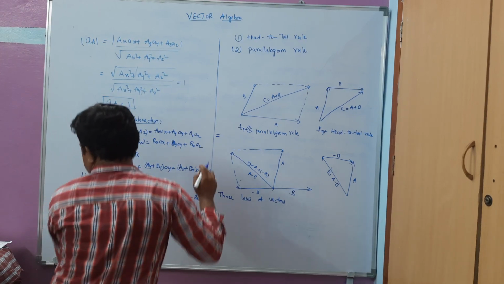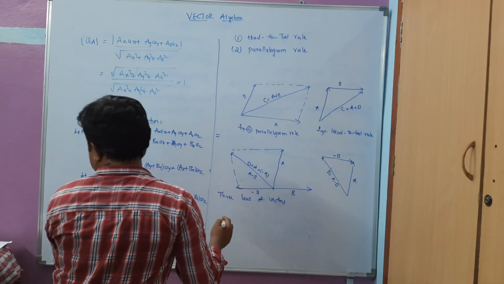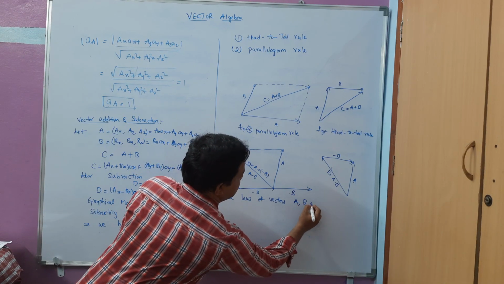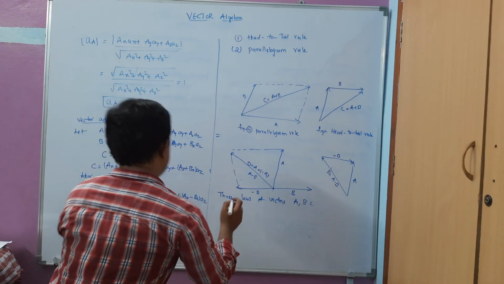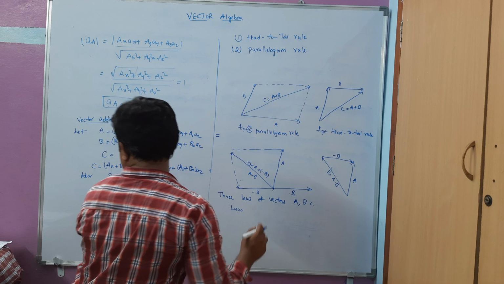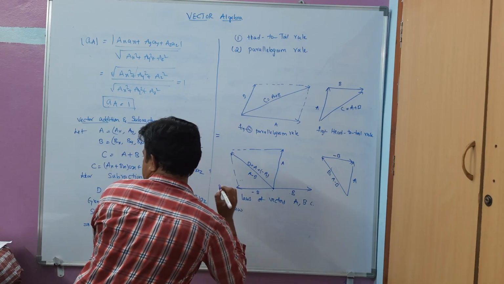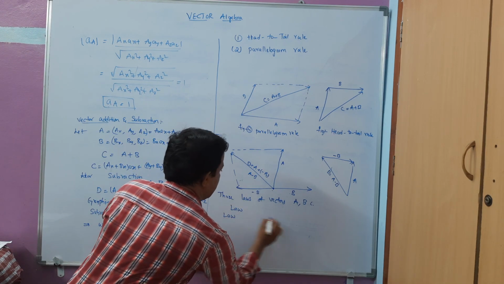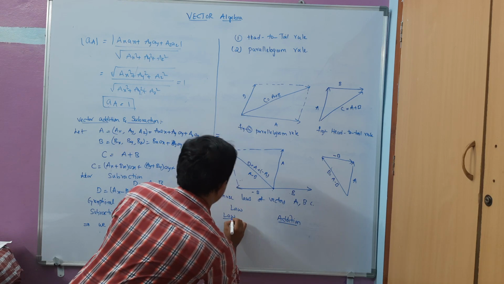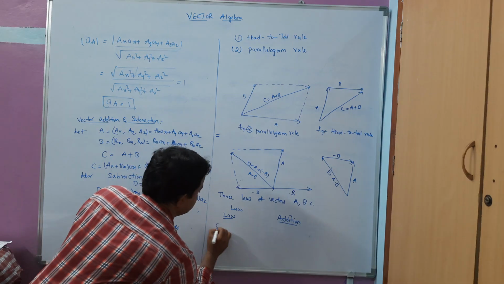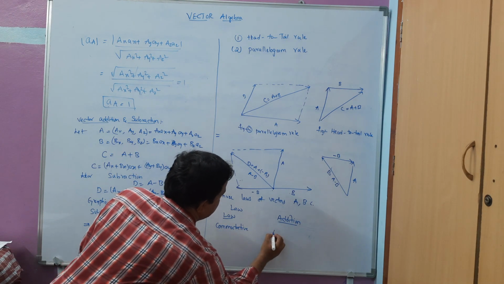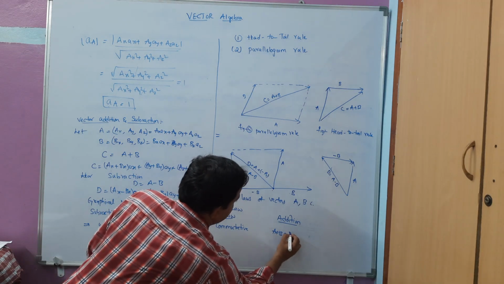Suppose we are having vectors A, B, C. Now I can have the commutative law, associative law, and distributive law here. First I will take the commutative law for addition. Commutative law will give me A plus B is equal to B plus A.